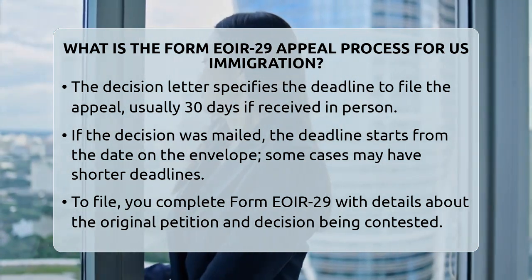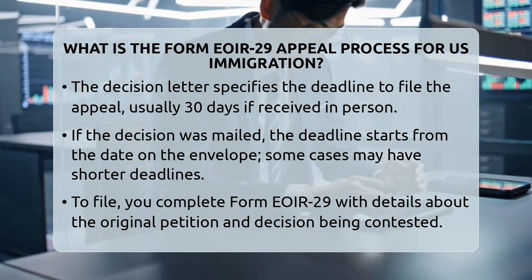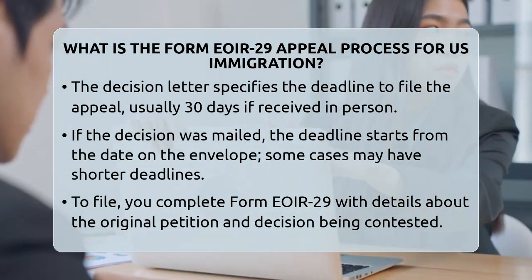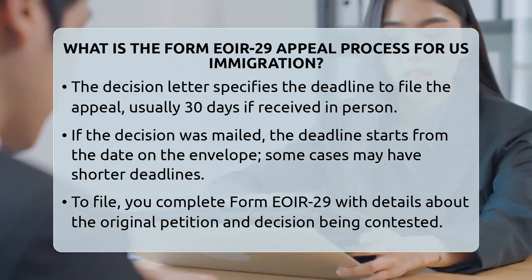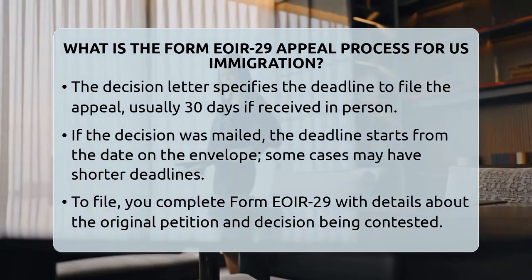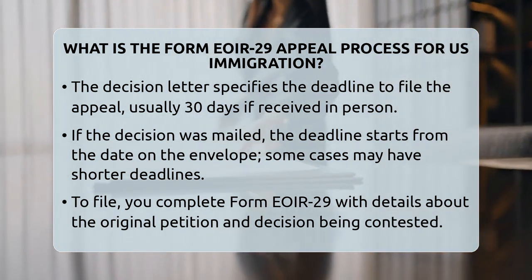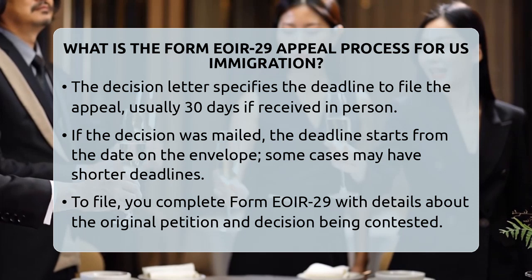It will tell you the deadline to file the appeal, which is usually 30 days if the decision was handed to you in person. If it was mailed, the 30 days start from the date on the envelope. For some revocations, the deadline might be as short as 15 days, so acting quickly is important.